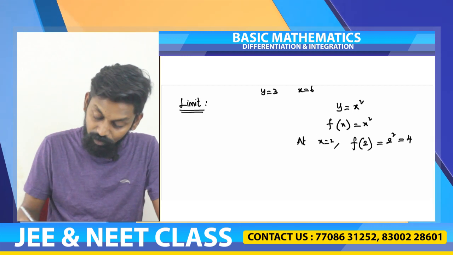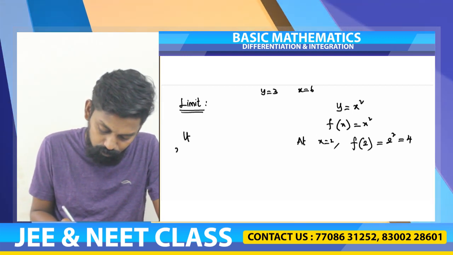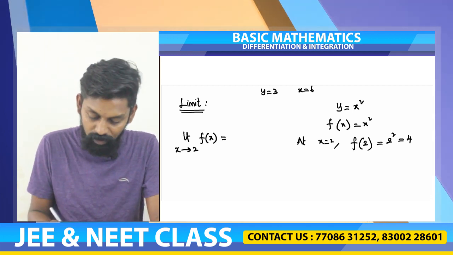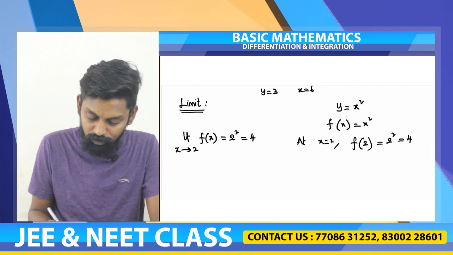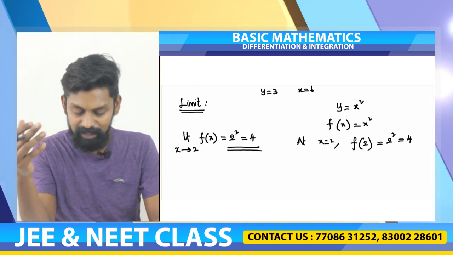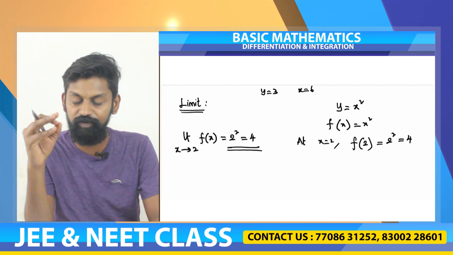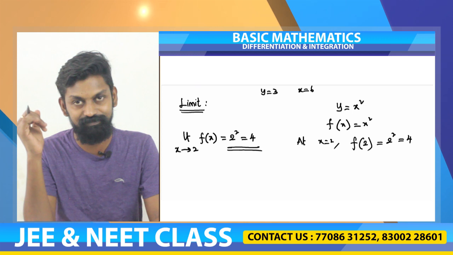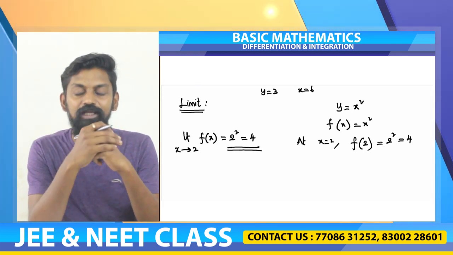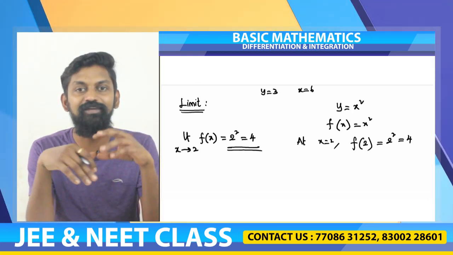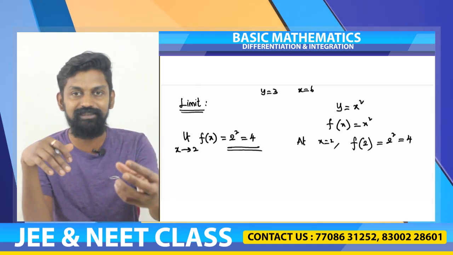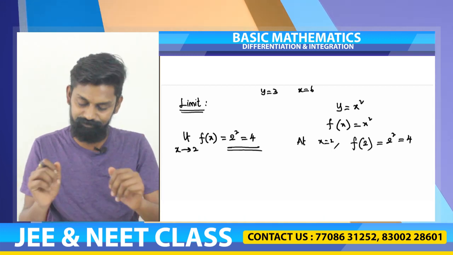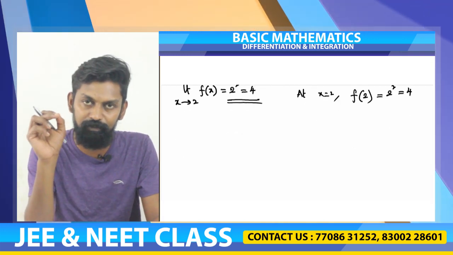Same way, when I ask what is limit x tends to 2 f of x, then also you are substituting x is equal to 2 and you are saying 2 square is equal to 4 for the same example. We are getting the same answer in either case. When we are asked to find out f of 2, you got 4. When you are asked to find limit x tends to 2, then also it is 4. Then why are we doing it separately? In almost all the problems of limits, we tend to substitute the value of x and find the value of the function at that particular place. How different is the limit from the function? We will see a small example to understand.